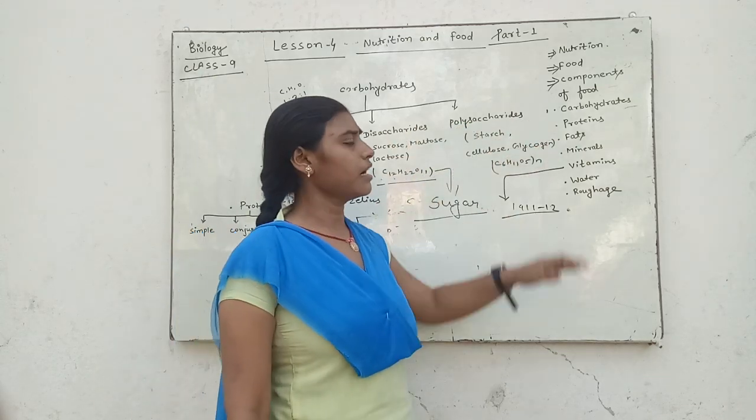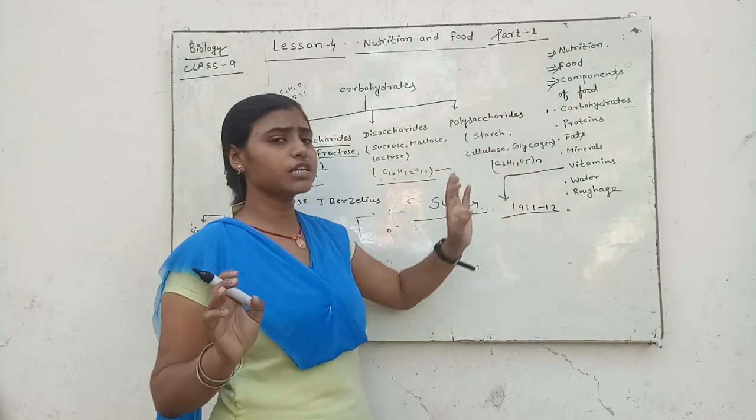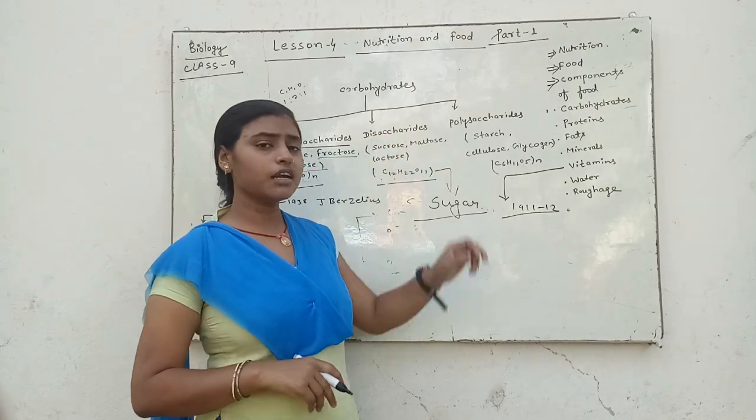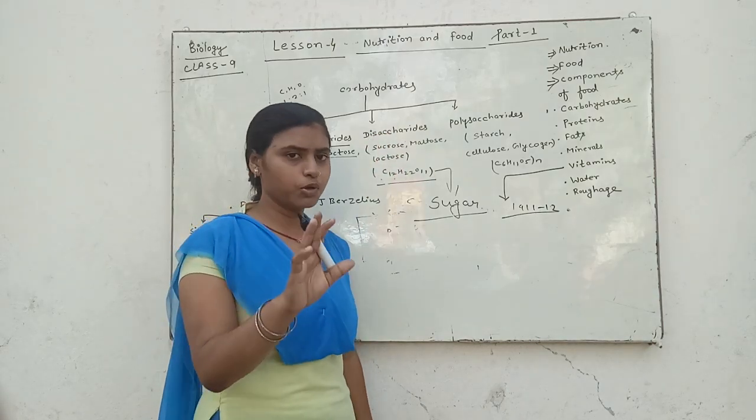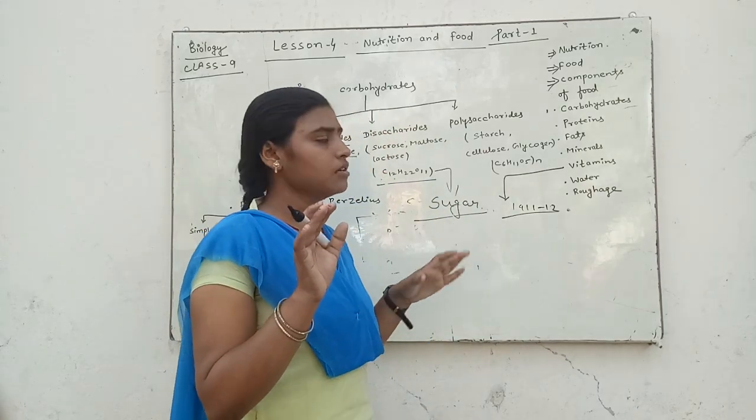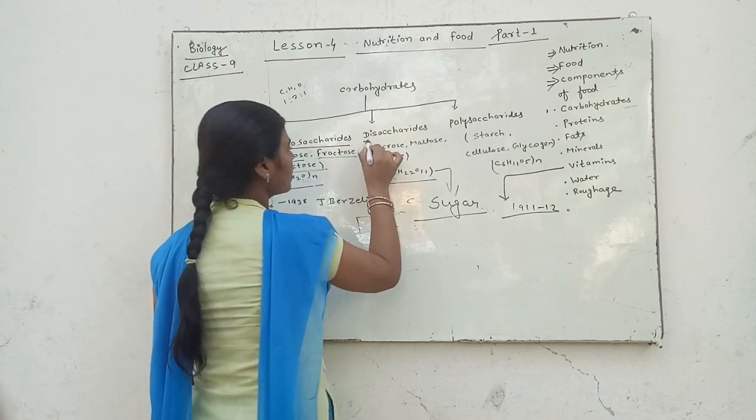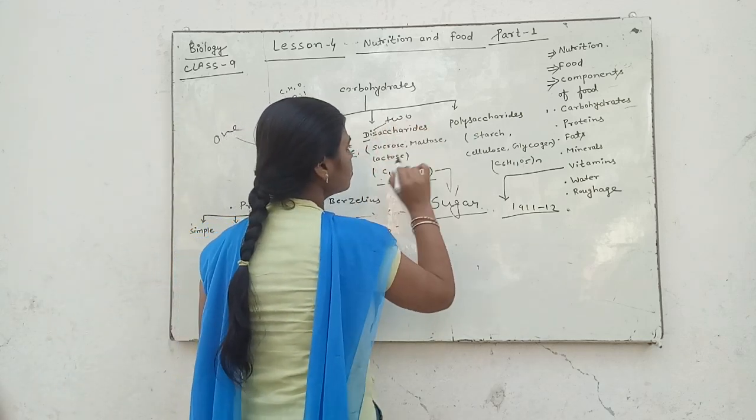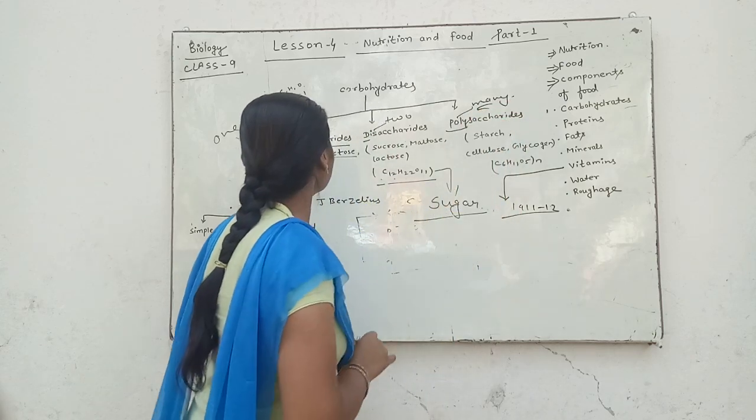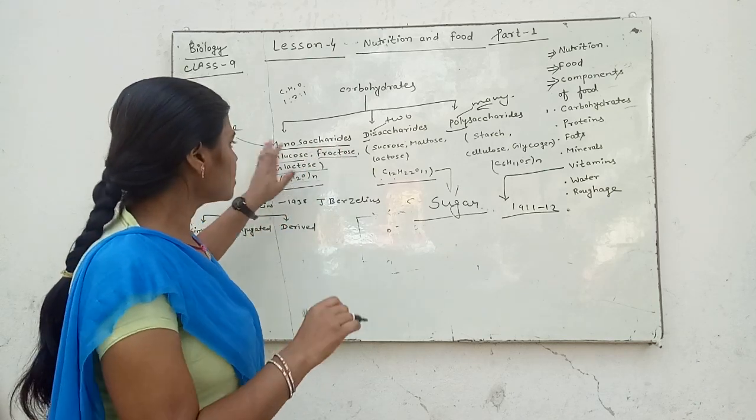Now polysaccharide. It means many saccharides are present, known as polysaccharide. Two saccharides present is known as disaccharide. One saccharide present is monosaccharide. Mono means one, di means two, and poly means many. So the amount of saccharide present as one is known as monosaccharide.